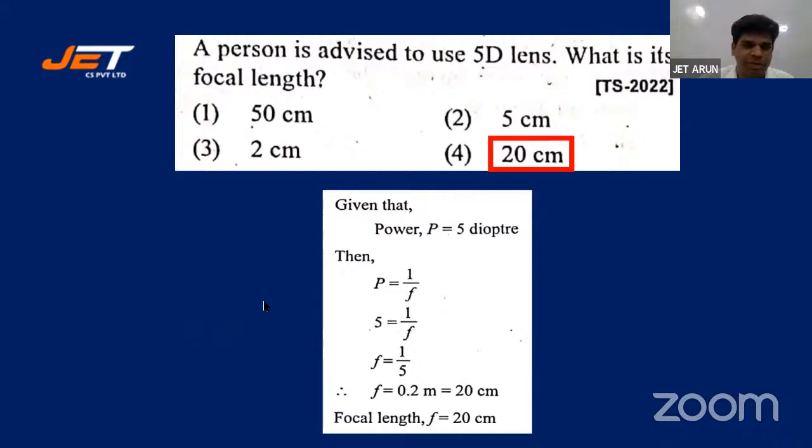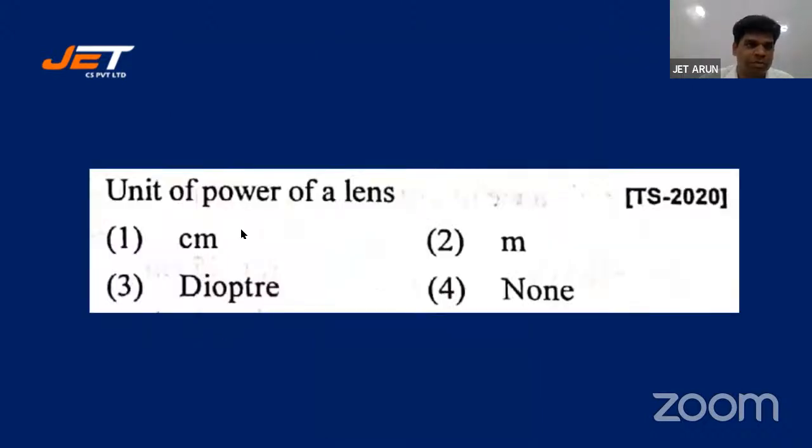Okay, let's look at the next one. Okay, let's look at the question.